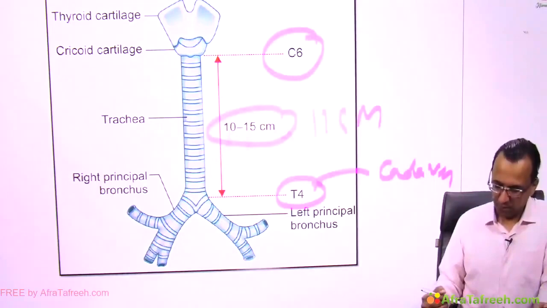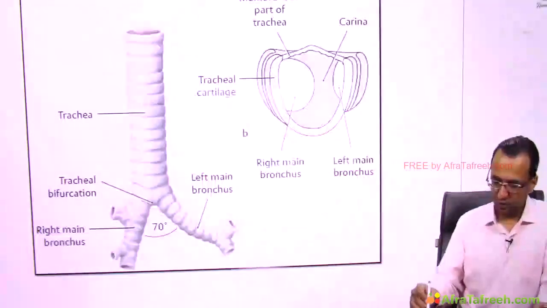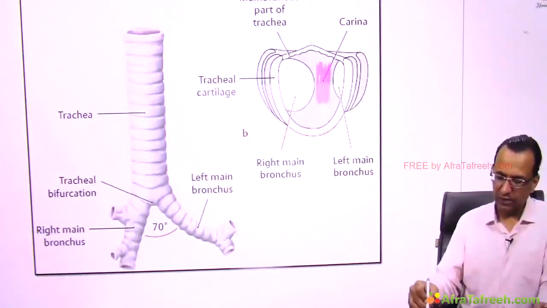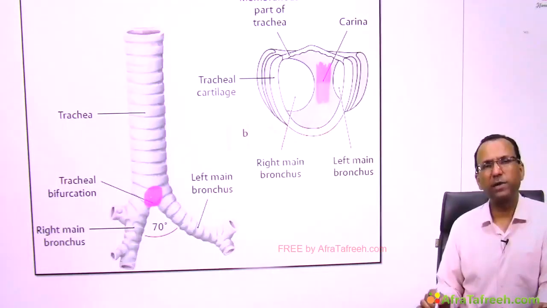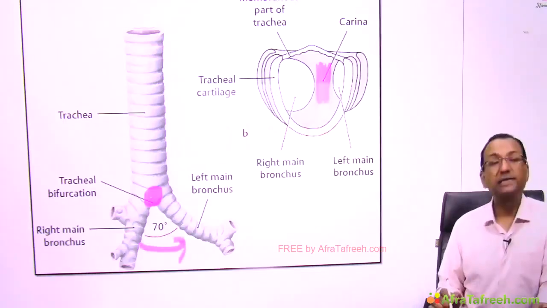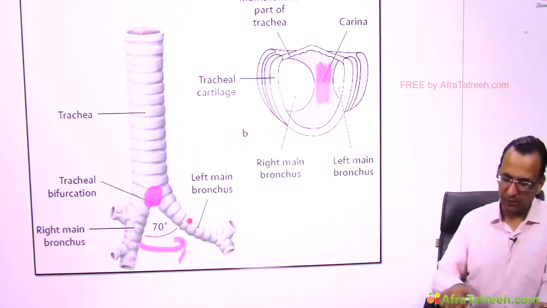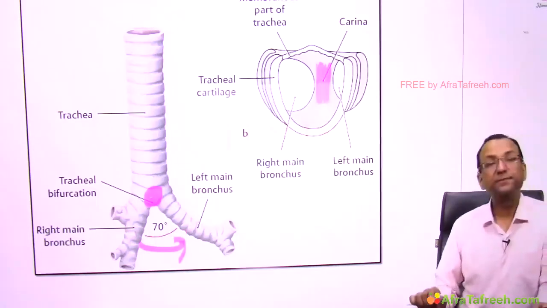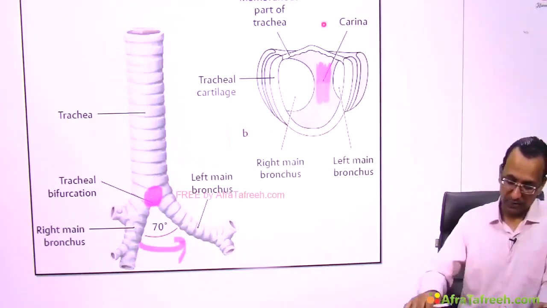What else do you want to know regarding carina? Carina is actually here at the tracheal bifurcation. What is the angle between left and right principal bronchus? 70 degree is a question. So the angle between right principal bronchus and left principal bronchus is 70 degree. And this is the bifurcation. There you have the carina.